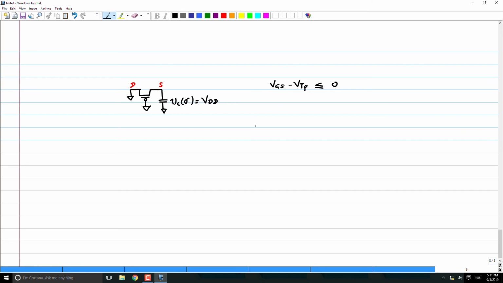What is VGS of this transistor? It is basically minus Vs, because the gate is grounded. Minus Vs minus VTP should be less than or equal to 0. Therefore, minus Vs should be less than or equal to plus VTP. Is this right? Oh yeah, plus VTP, correct. This implies mod Vs should be greater than mod VTP.